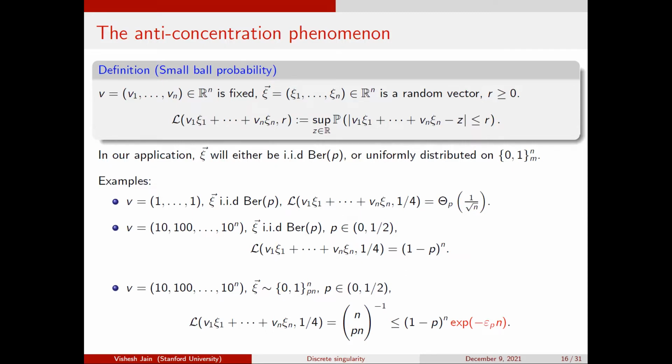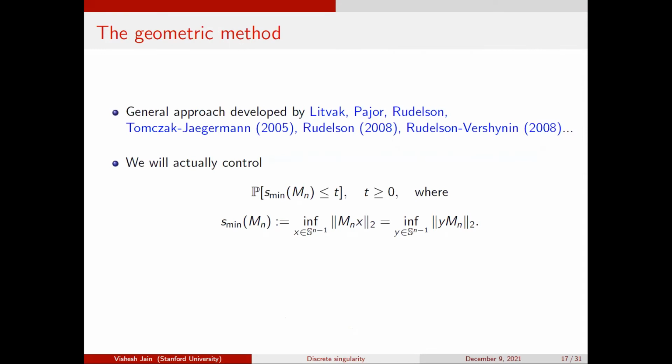Okay, so now let me say a little bit more. This is the anti-concentration part. Another thing that we do: I've been saying a lot about singularity, but what actually happens in this proof, and in many of these proofs, is that instead of the singularity probability, you actually just control the tail of the small singular value, right?